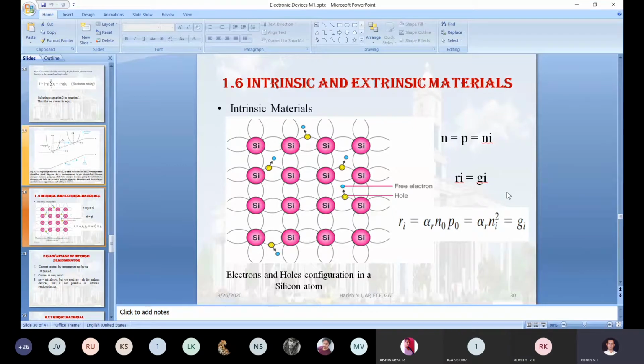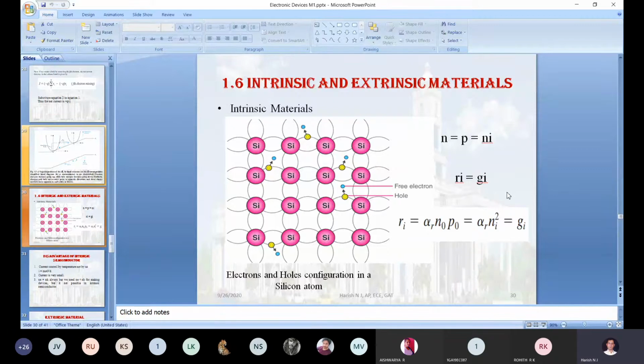Shall we start? Yes, sir. Okay, yeah. In the last class, we were discussing indirect and direct semiconductors. Also, the electron and hole concept was discussed. In today's class, we will discuss intrinsic and extrinsic materials. Before entering this particular topic, first we will recall what information we already know about intrinsic and extrinsic materials.